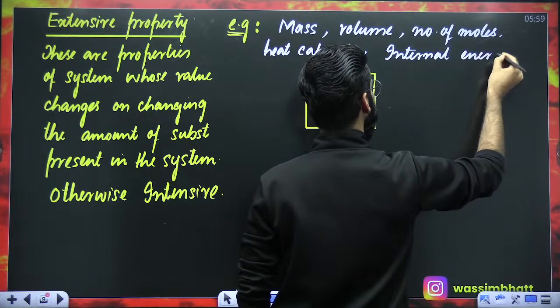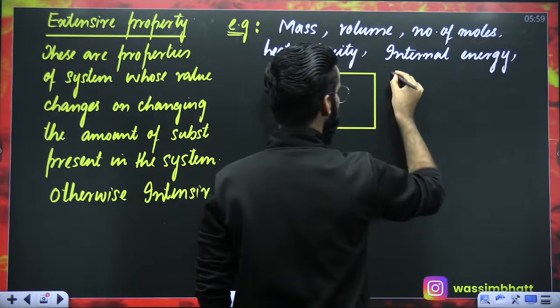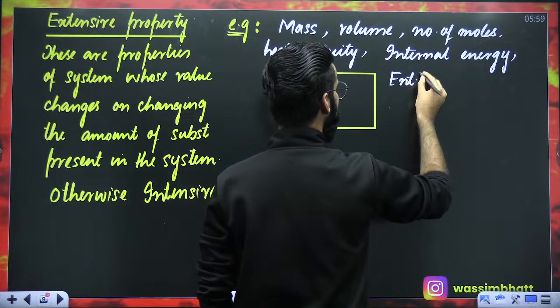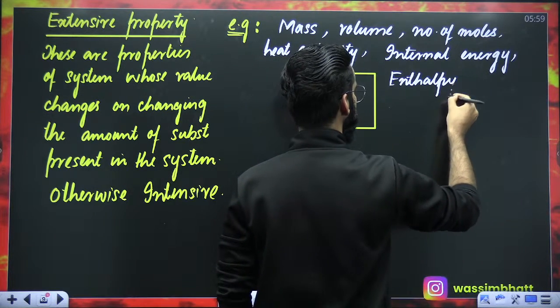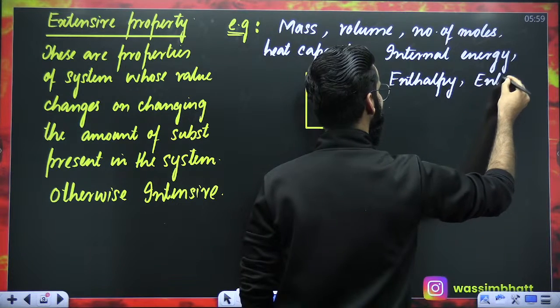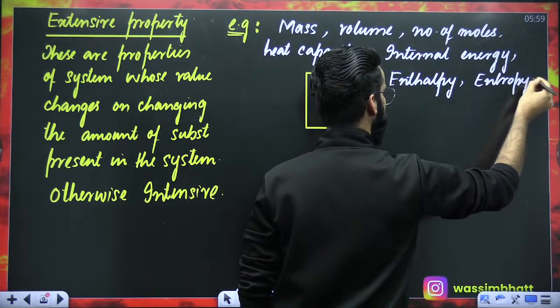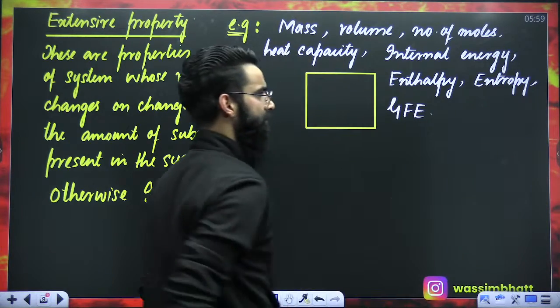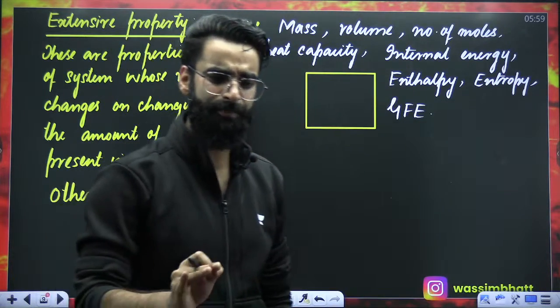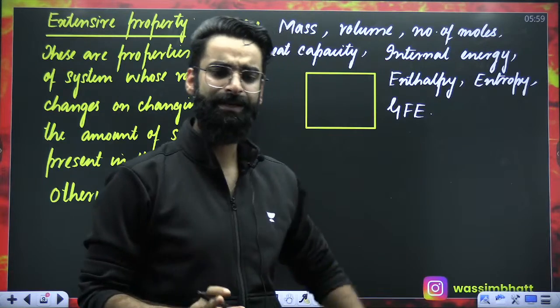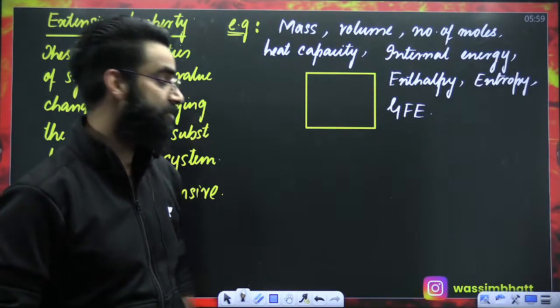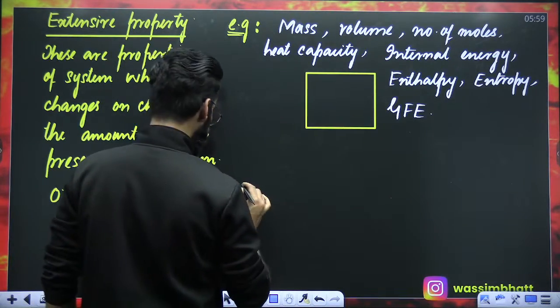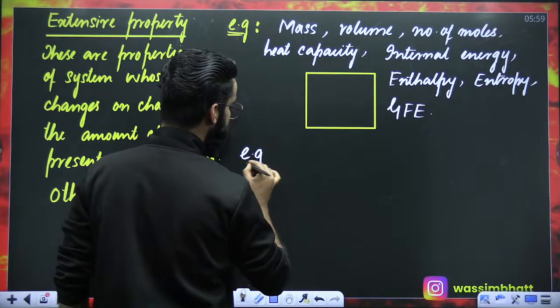Internal energy is extensive. Enthalpy is extensive. Entropy is extensive. Gibbs free energy is again extensive. These are some very important properties which you have to remember. These are the examples of extensive properties. Now, you must be thinking, what are the examples of intensive properties?